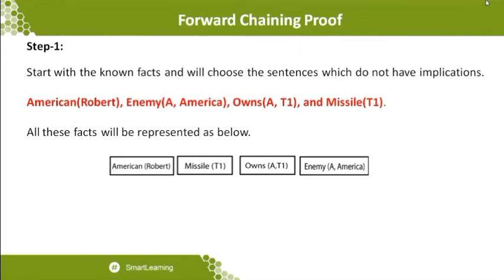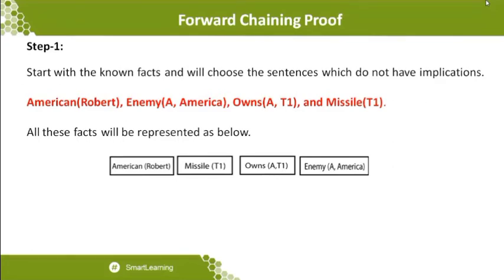But when you are further moving to the particular facts, definitely we need some kind of logical connectivity which can mediate between the different kinds of facts. So at the starting level, you want to know what the known facts are which do not have any implication, number 1. Number 2, specifically I will tell you that you should not have any kind of conjunction symbol. Because when you have a conjunction symbol, then you want to conclude. When you want to conclude, then you want to know the facts. So that is why they specifically took the facts that you are taking.